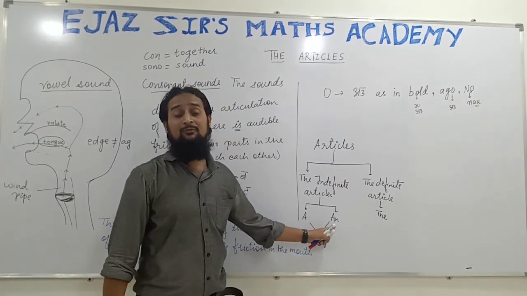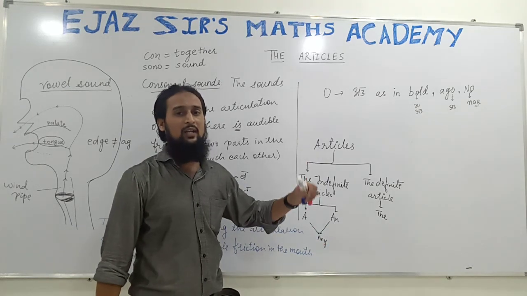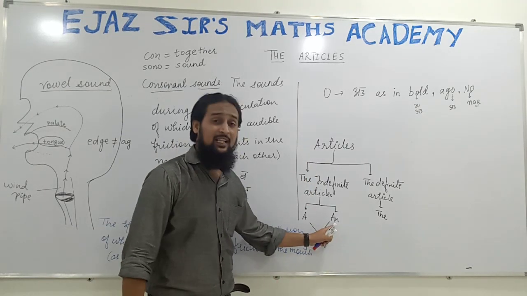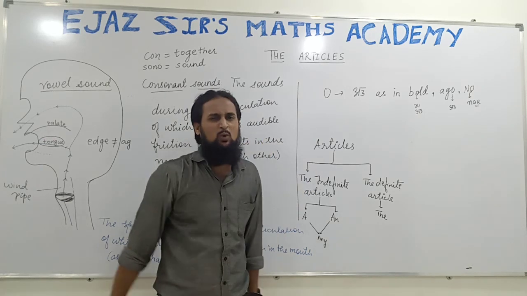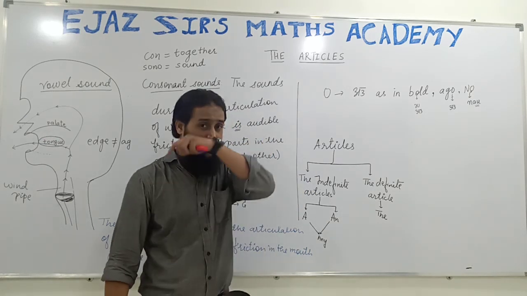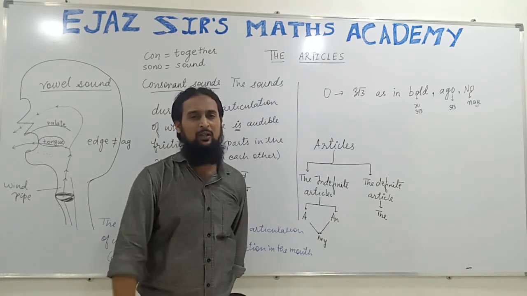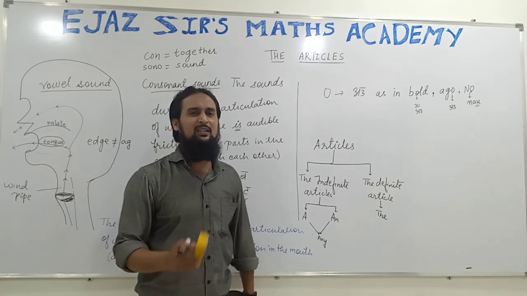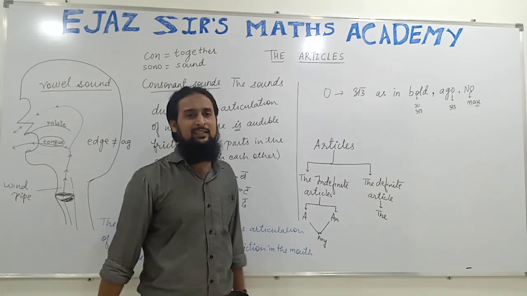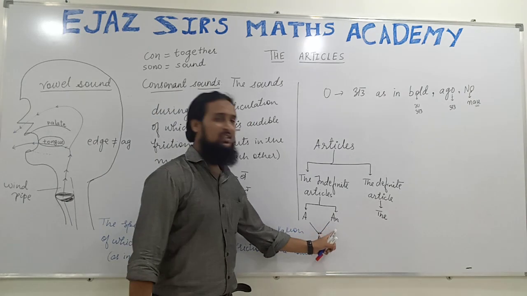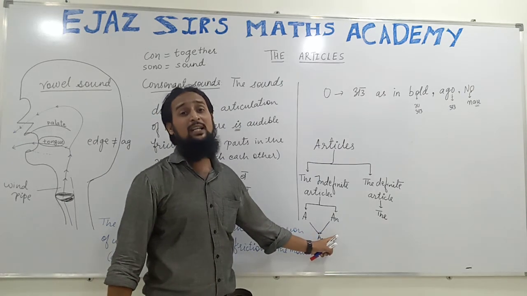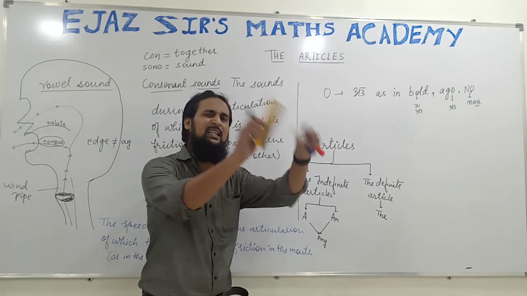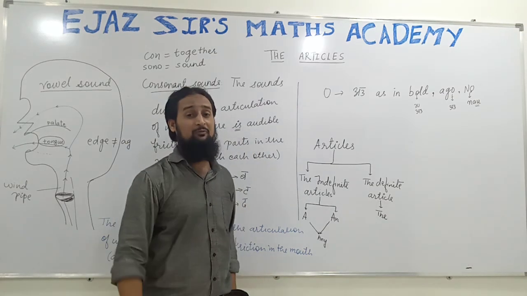I saw an elephant on the road. An elephant means I saw any elephant on the road. There is nothing particular about that elephant. It was a general elephant. Nothing to look at, nothing noteworthy in the elephant. So it was an elephant. An elephant means any elephant, not a particular elephant.